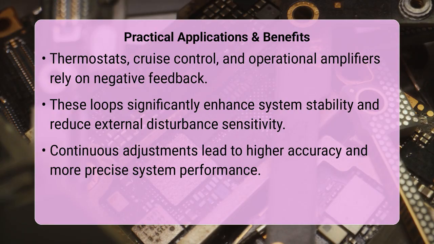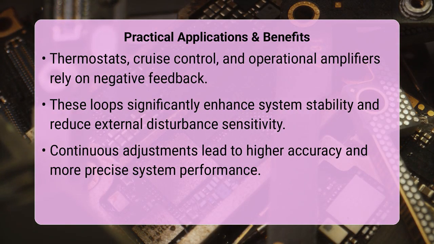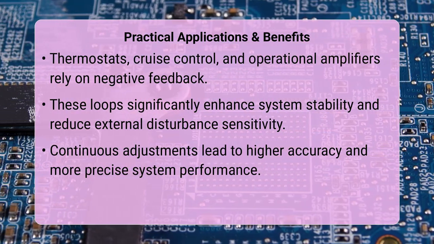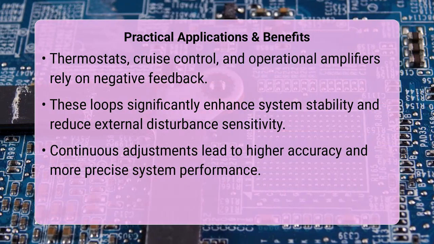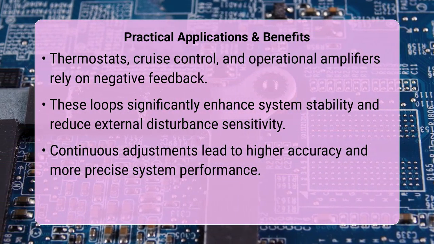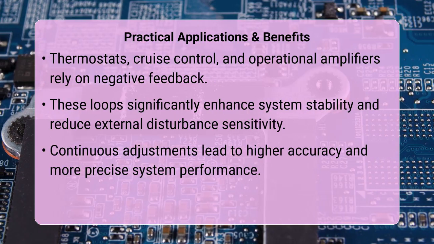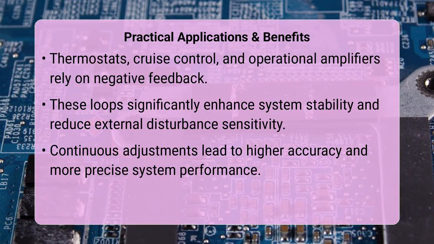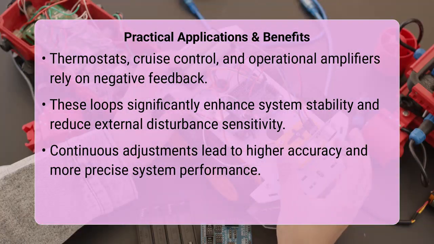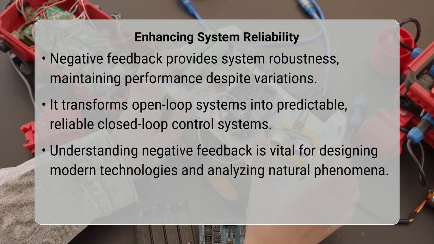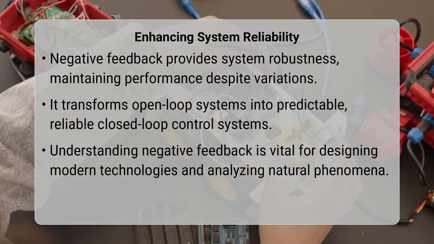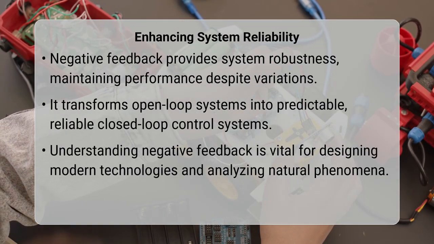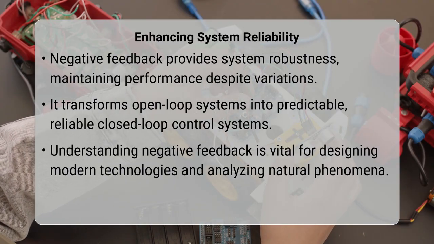Beyond simple thermostats, negative feedback is the backbone of most precise control systems. It significantly enhances stability, reduces sensitivity to external disturbances, and improves the overall accuracy of a system. This elegant principle allows for a high degree of system robustness, meaning the system can maintain its desired performance despite variations in its internal components or environmental changes. Understanding this principle is crucial for designing everything from automated industrial processes to sophisticated electronic circuits and even biological regulatory pathways.